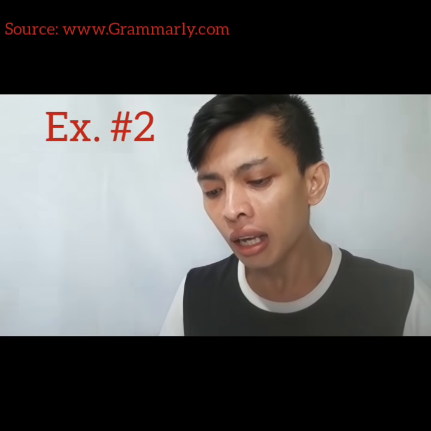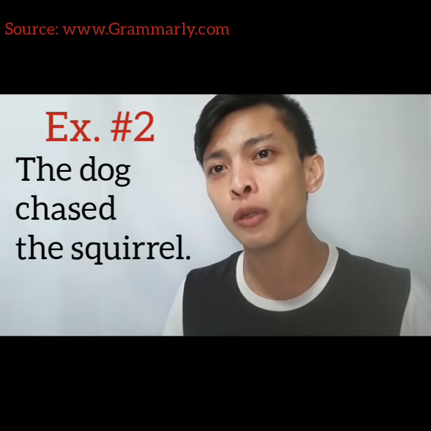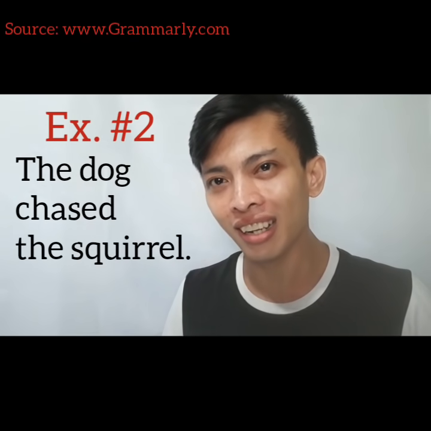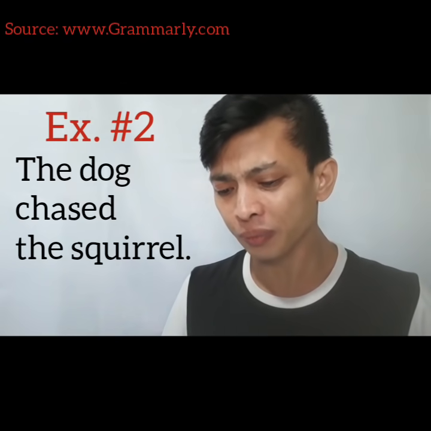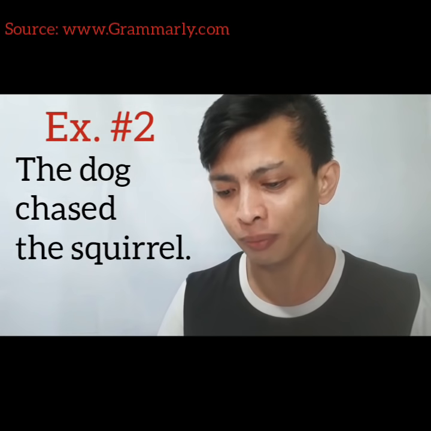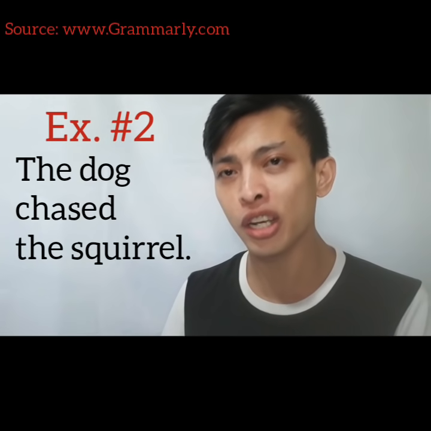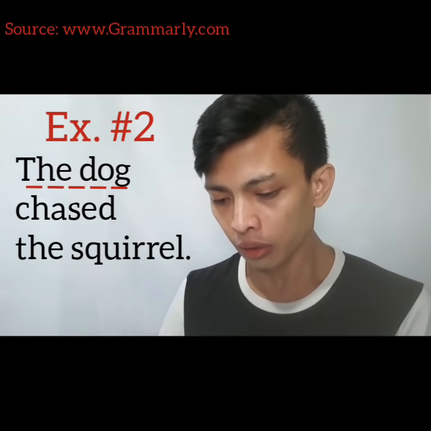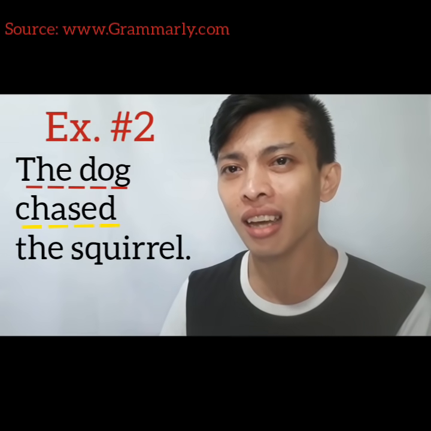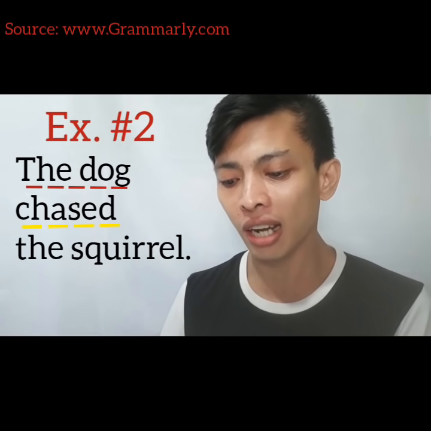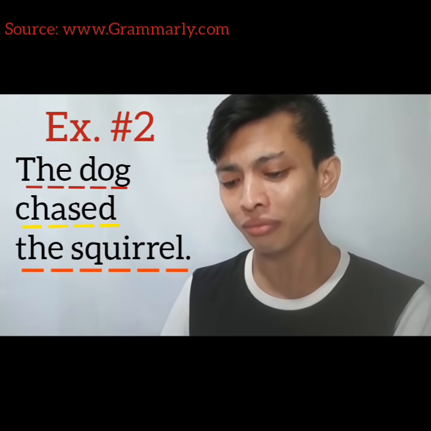So we have here the second example. The dog chased the squirrel. So here, let's take a look at the pattern. We have the subject, which is the dog, and then to be followed by the verb, which is the chased, and then lastly, the object, which is the squirrel.